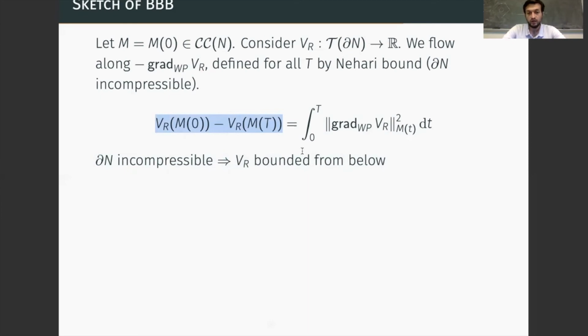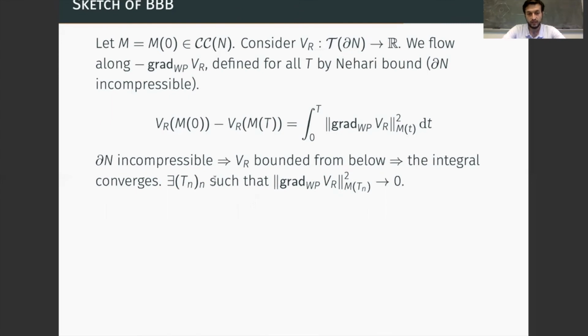In particular, the right side of the equality has to converge as t goes to plus infinity. So if this integral converges, there has to be a sequence of times t_n for which the norm of the gradient goes to 0.